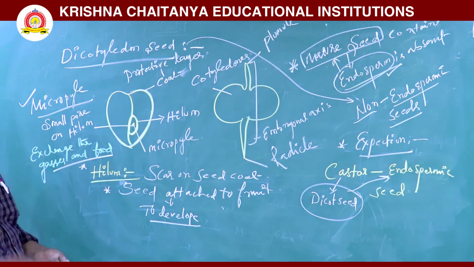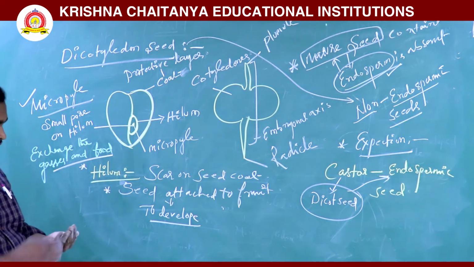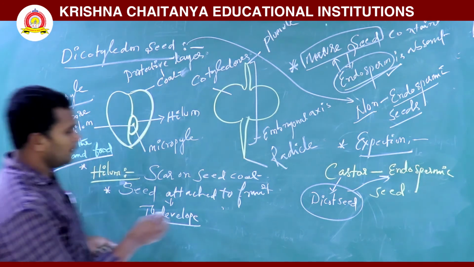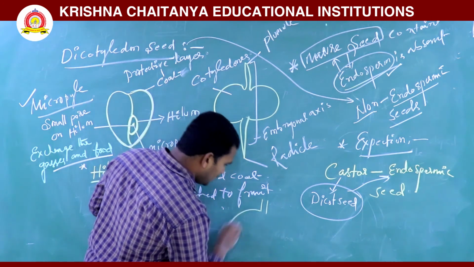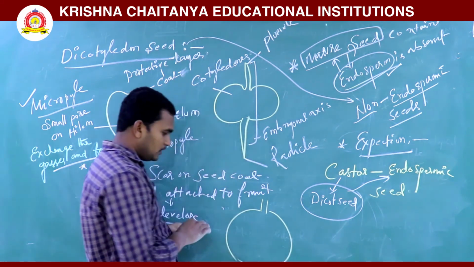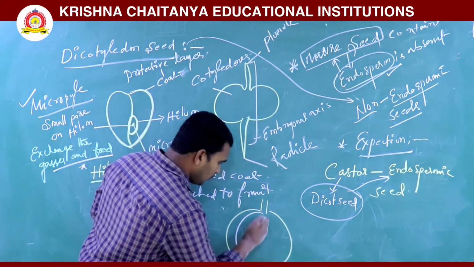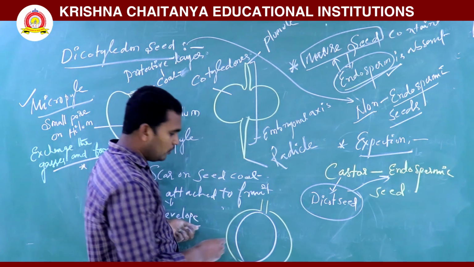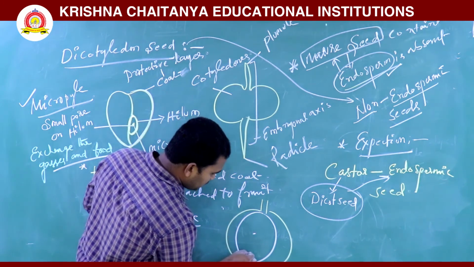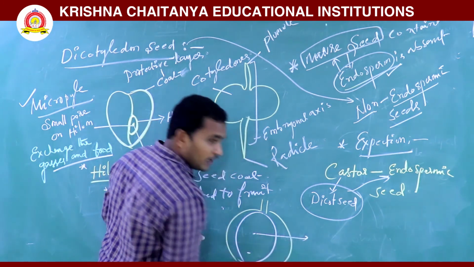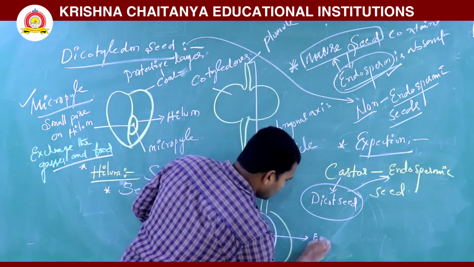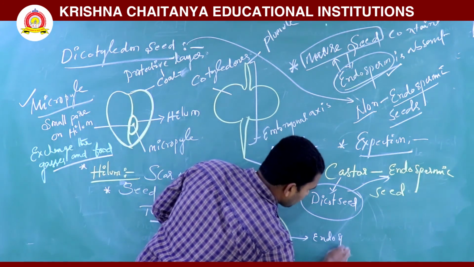The endosperm is completely utilized for embryo development. What does embryo development mean? See here, we already discussed this in double fertilization. This is the ovary, and the ovary has the ovule. Here two fertilizations take place, and the endosperm is formed.